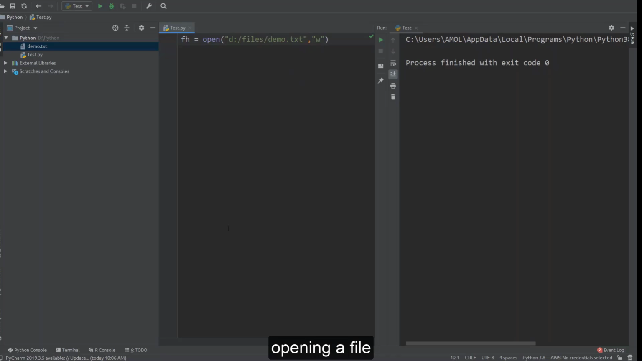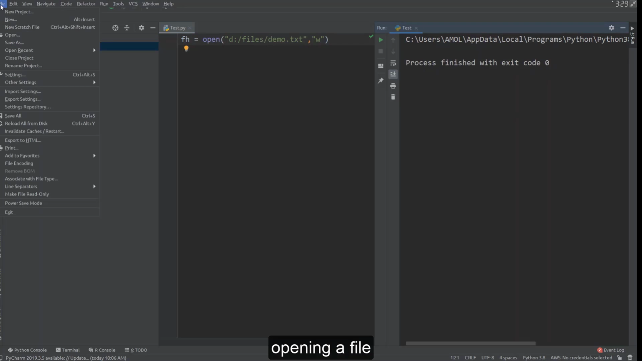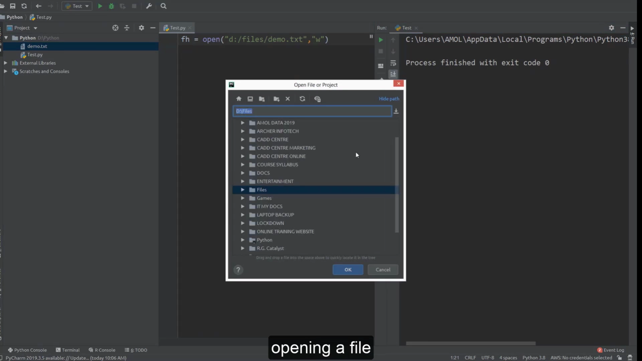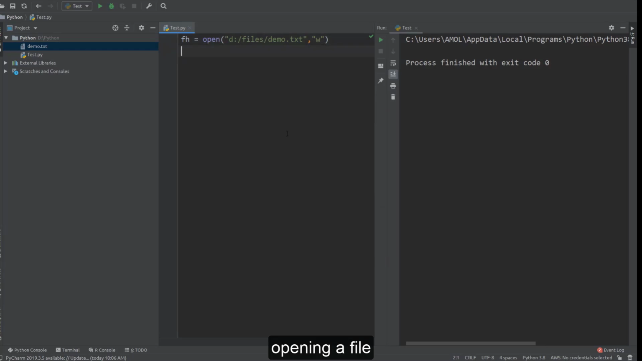So what will happen now? Because W mode is there, this file will get created, and where will it get created? On D drive at files folder. Okay, so run this code, click here. Here, see, D files folder is there, and you can check this demo.txt file is created over here. So this is how we can open a file.